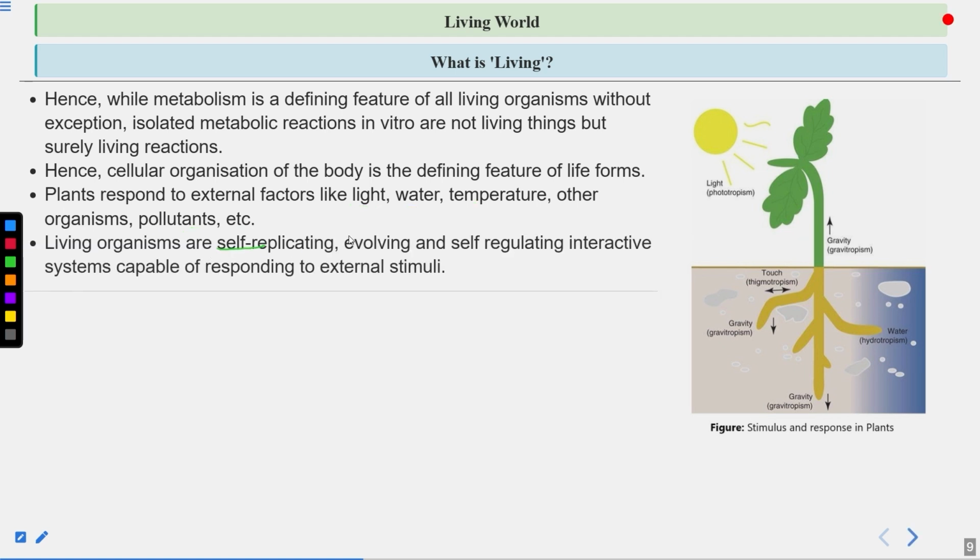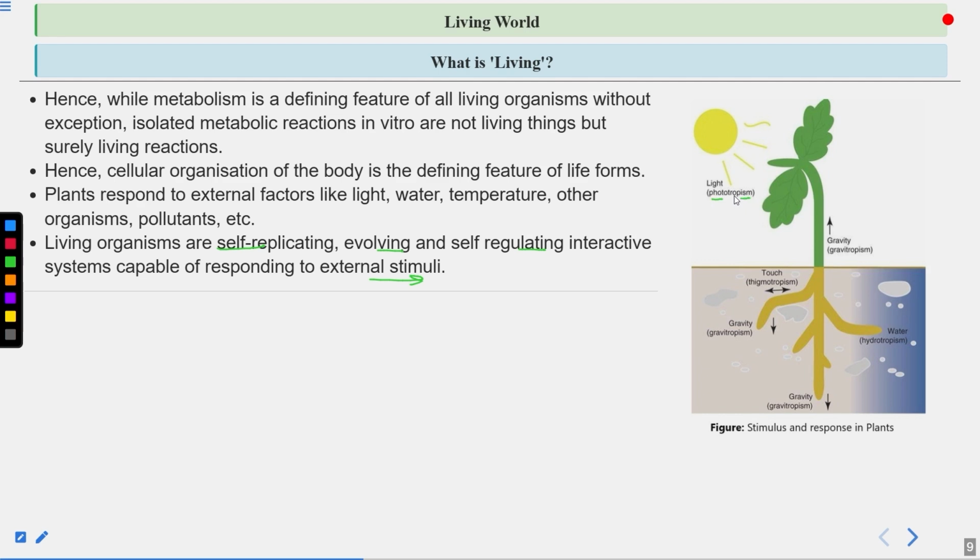Living organisms are self-replicating, evolving and self-regulating, interactive systems capable of responding to external stimuli. So again, one of the features of living organisms is response to the external stimulus. So these external stimuli can be light or touch or gravity or water. So here we are talking about a kind of stimulus and responses in the plants. So you can see phototropism. Photo means light, tropism means movement. So movement of the plant or part of the plant in response to light, this is phototropism.